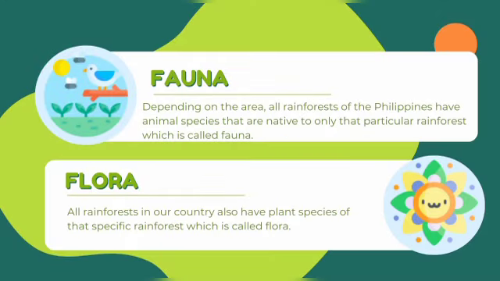Depending on the area, all rainforests of the Philippines have animal species that are native to only that particular rainforest, which is called fauna. All rainforests in our country also have plant species of that specific rainforest, which is called flora. Not only plants and animals benefit from this rainforest, but also us humans. These are our main source of food, especially fruits. Since rainforests have warmer climate and constant rainfall, these are the best place to grow crops such as coconuts, bananas, pineapples, and mangoes. Before, the majority of the Philippine land was rainforest, but since the world is developing, these rainforests are affected and they become smaller and smaller as time goes by.